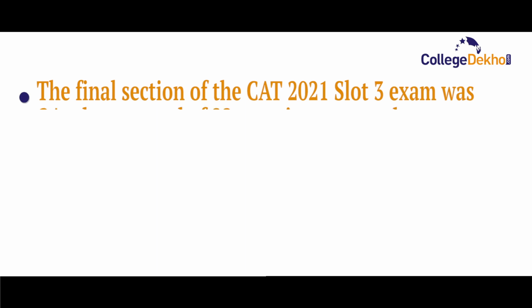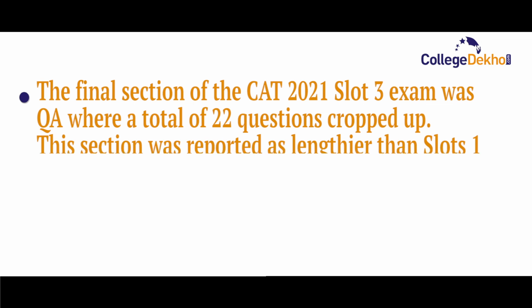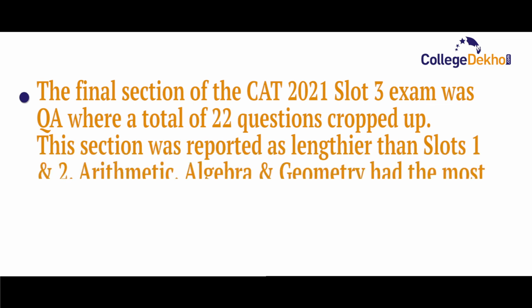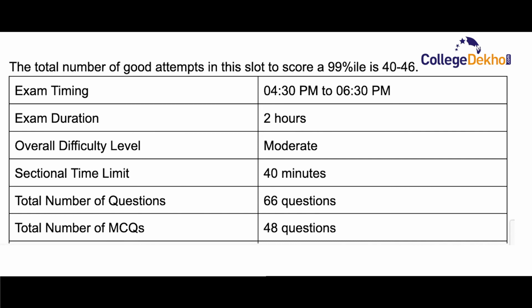The final section of the CAT 2021 slot 3 exam was QA, where a total of 22 questions cropped up. This section was reported as lengthier than slot 1 and 2. Arithmetic, algebra and geometry had the most weightage in QA. The total number of good attempts in this slot to score a 99 percentile is 40 to 46.